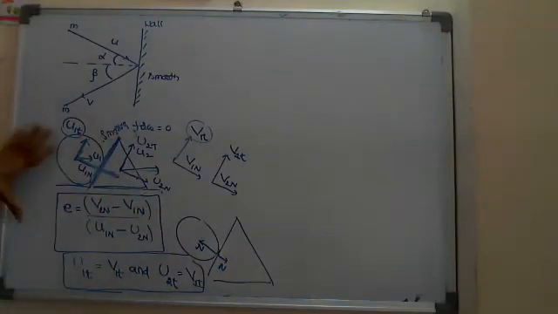This is the original method of writing the velocities in the tangential directions, used to find the coefficient of restitution.